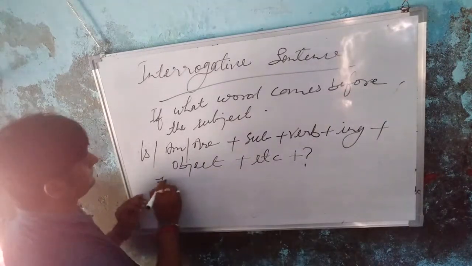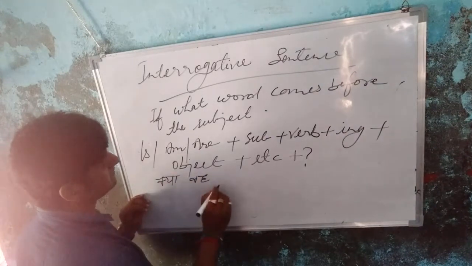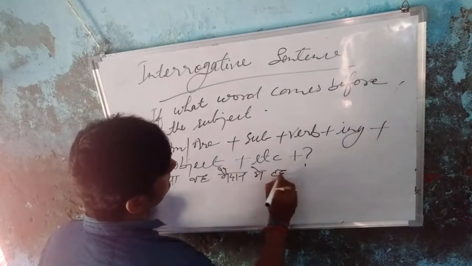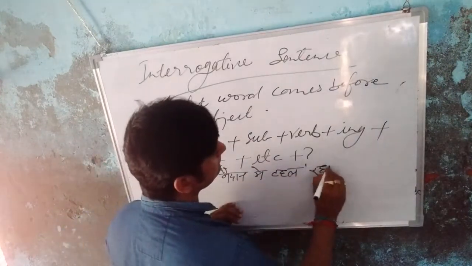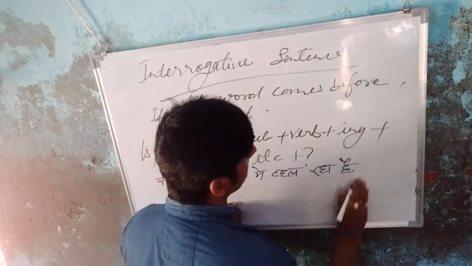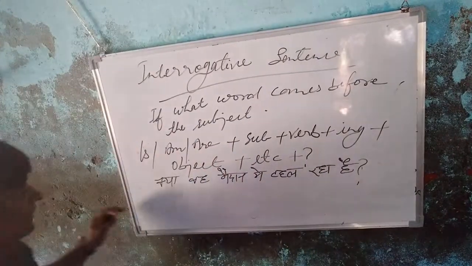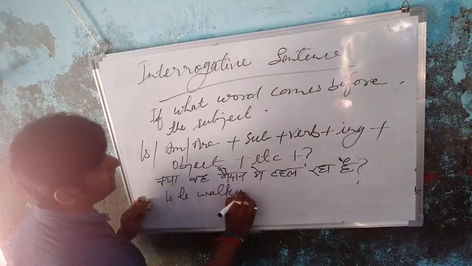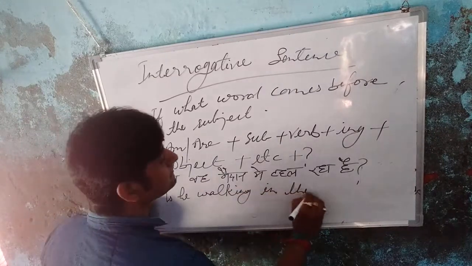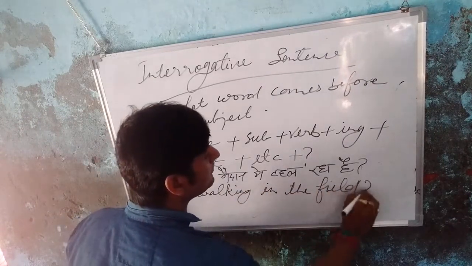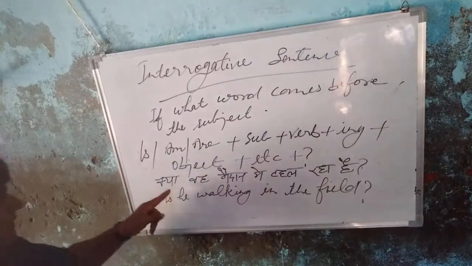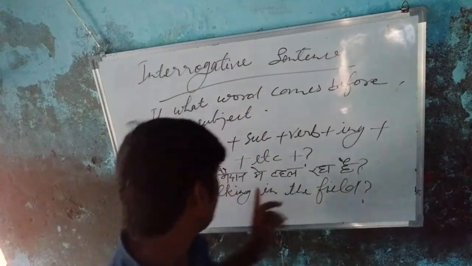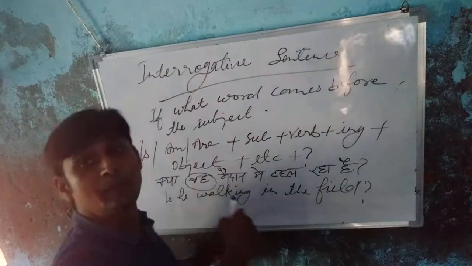क्या वह मैदान में टहल रहा है? क्या मैदान में टहल रहा है? So, is he walking in the field? Okay, because why is it "is"? He is the singular number. Okay, students, so if he is singular, you will start with the helping verb is.